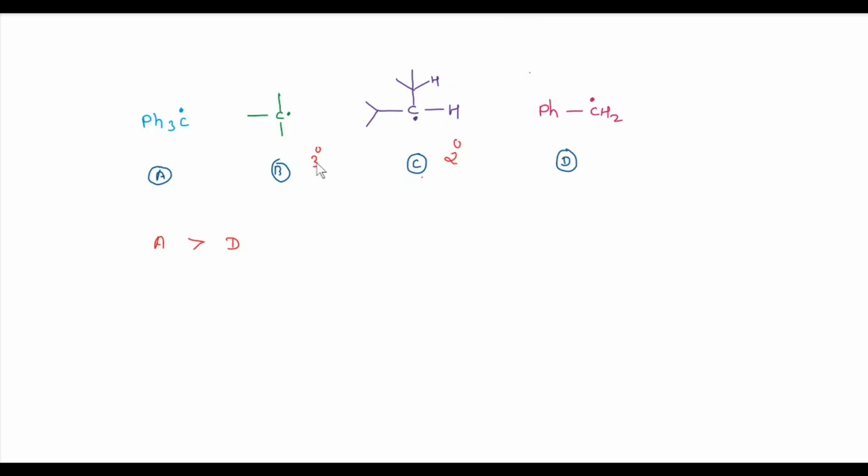The tertiary free radical is more stable than the secondary radical, so structure B is more stable than structure C. So the order of stability is: structure A is more stable than structure D, structure D is more stable than structure B, and structure B is more stable than structure C.